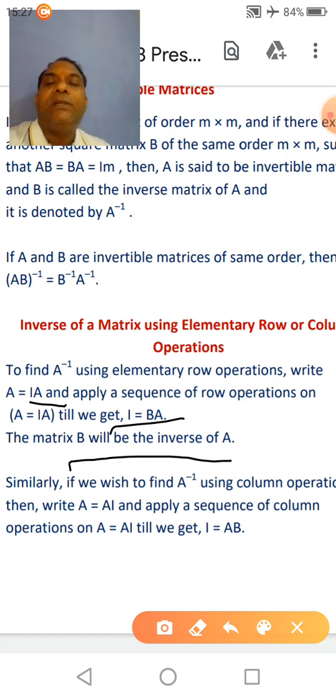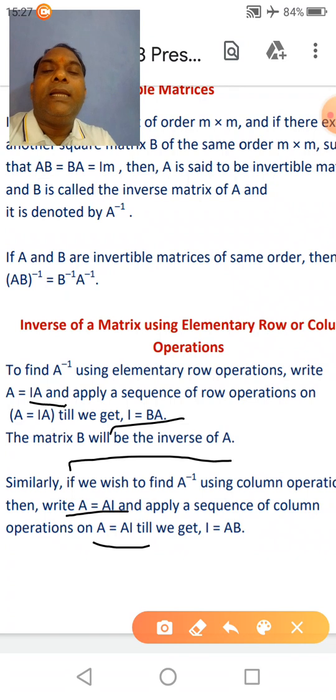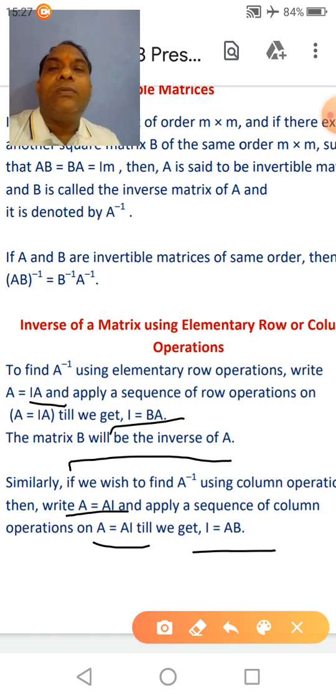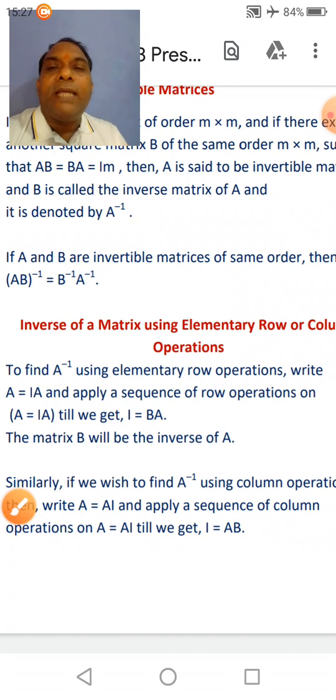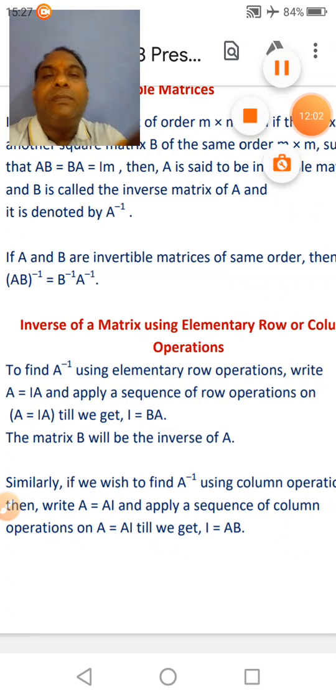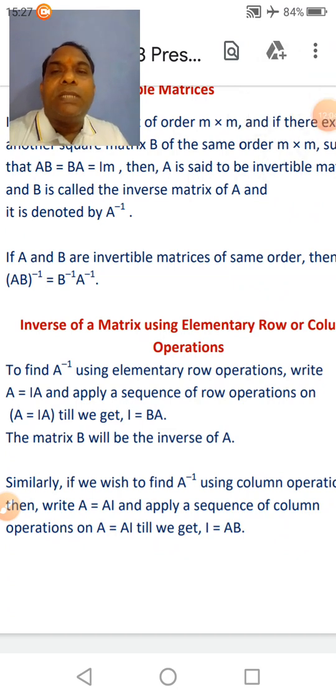Similarly, if we wish to find A inverse using column operations, then write A is equal to AI and apply a sequence of column operations on A is equal to AI till we get I is equal to AB. Clear, students? Now you have to revise all the chapters and solve all questions related to this topic, matrices.